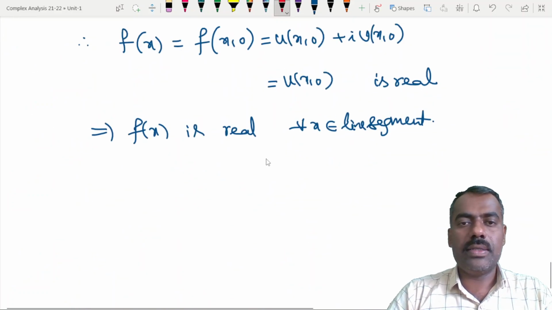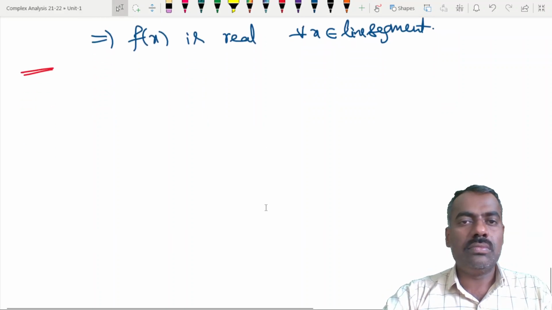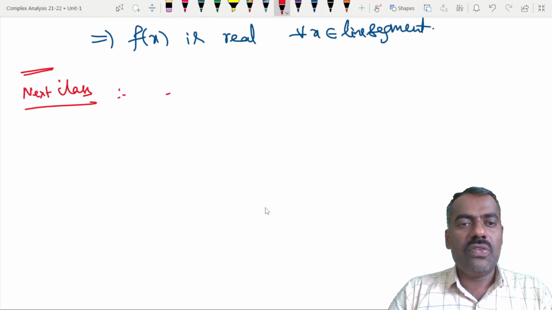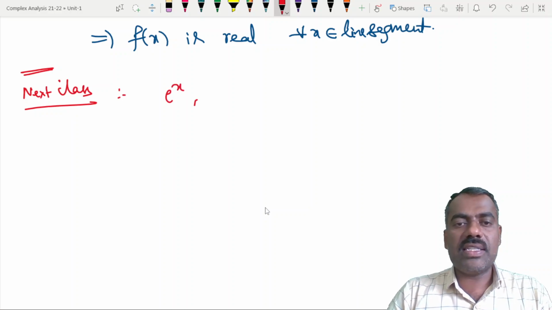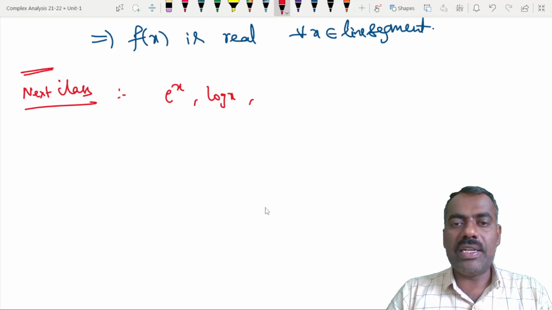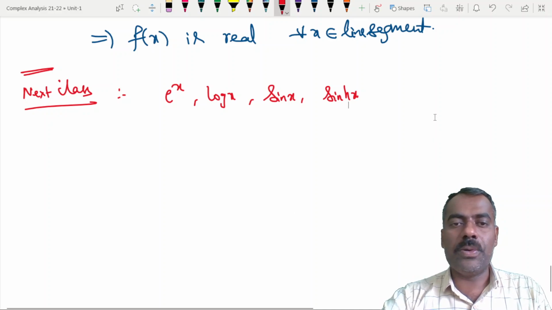We already know e power x, log x, right? In calculus, this is the exponential function, this is the logarithmic function, and trigonometric functions like sin x, sinh x, hyperbolic. Yes or no?